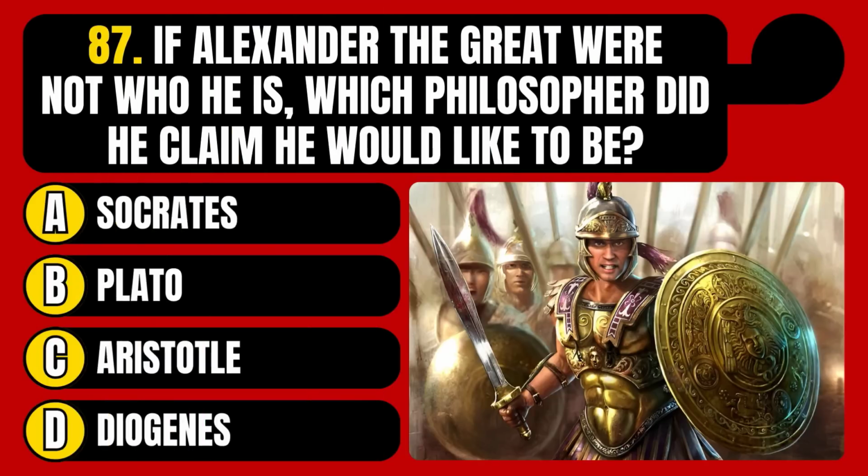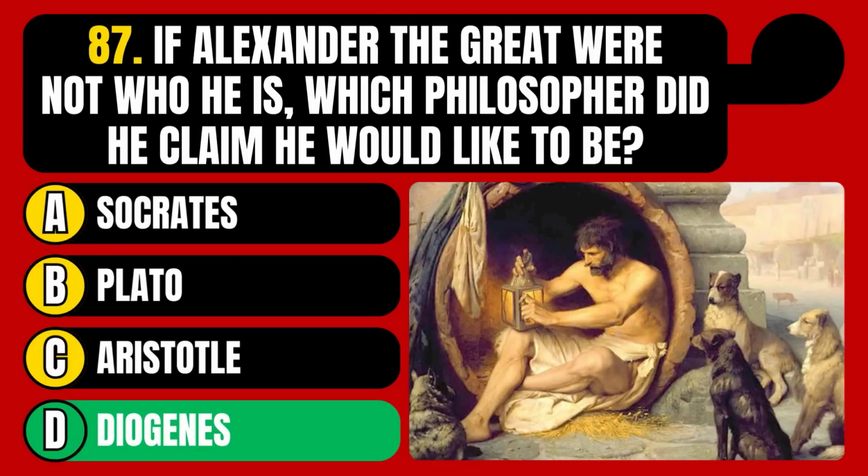If Alexander the Great were not who he is, which philosopher did he claim he would like to be? Socrates, Plato, Aristotle, or Diogenes? The correct answer is option D, Diogenes.